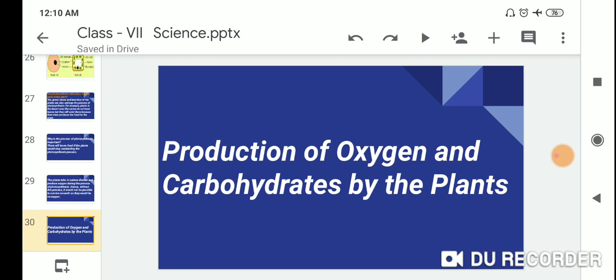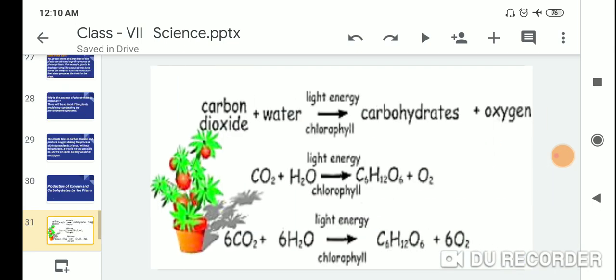In this reaction, carbon dioxide reacts with water and light energy in the presence of chlorophyll to convert to carbohydrates and oxygen. Carbohydrate here means glucose, C6H12O6, and the oxygen is released, O2. Six carbon dioxide molecules plus six water molecules, in the presence of light energy and chlorophyll, convert to glucose and six molecules of oxygen.